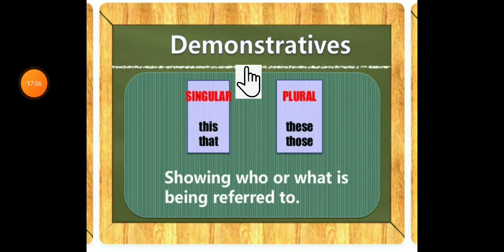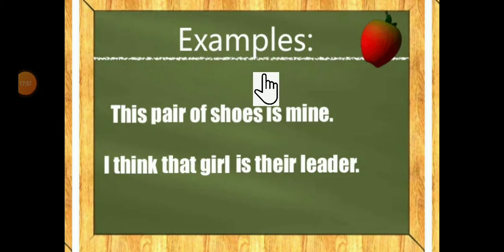Understood? All right. Related to the demonstratives, this pair of shoes is mine. So two shoes are going to be one pair. Okay, a combination of two shoes of right foot and left foot is called a pair. So this is a demonstrative. It is a demonstrative determiner. Okay, this is a singular demonstrative or singular thing. This pair of shoes is mine.